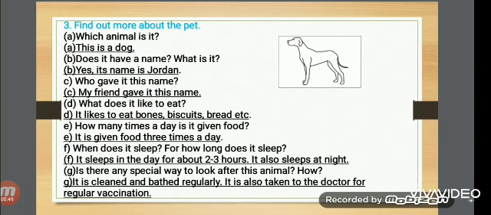Is there any special way to look after this animal? How? It is cleaned and bathed regularly. It is also taken to the doctor for regular vaccination. Children, here I have given you examples. You can write your own answer.